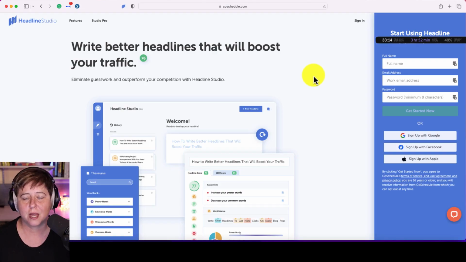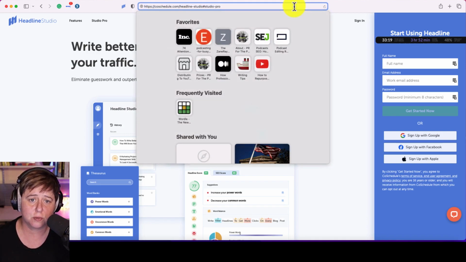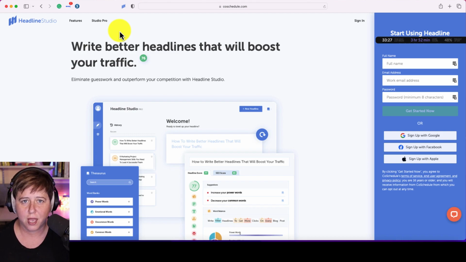This is a program that I have used for years. You can find it. We will put the link in the description. It is at coschedule.com/headline-studio. And we are, as I said, going to talk about the Studio Pro Headline Analyzer product. That's a little bit different. You get a lot more features.